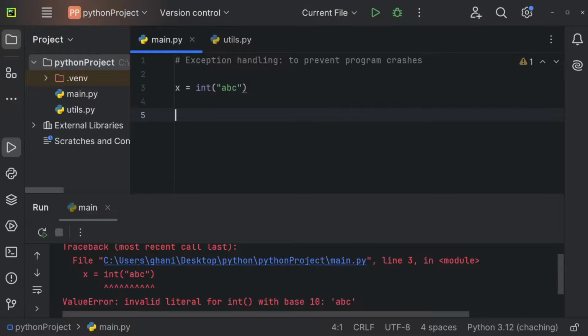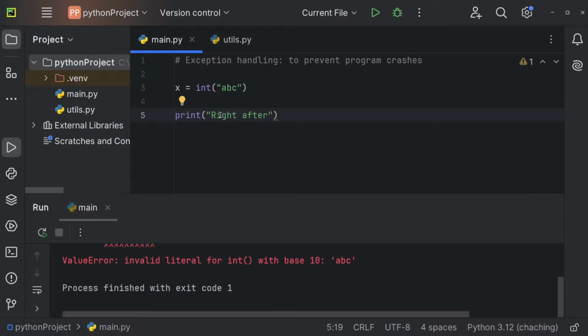Even if I had a print statement right after, you can see that we're never executing this print statement. Once we get to this error, the entire program crashes and stops execution. And in most apps, you of course do not want this. If an error occurs, you want to catch this error and keep executing your